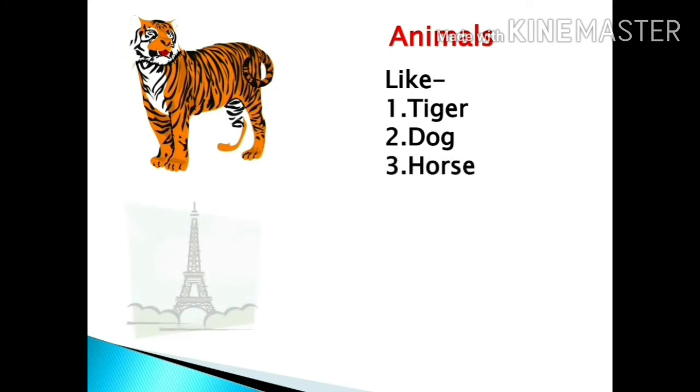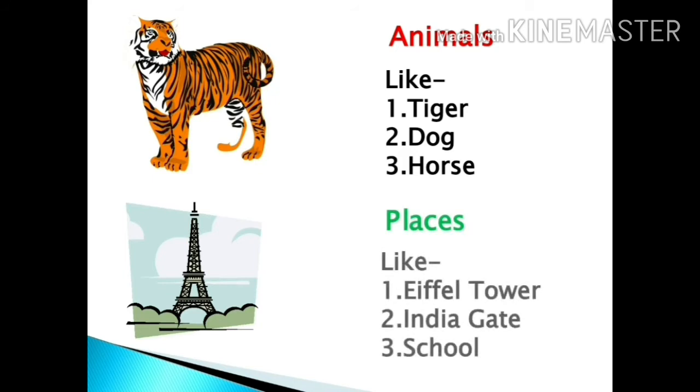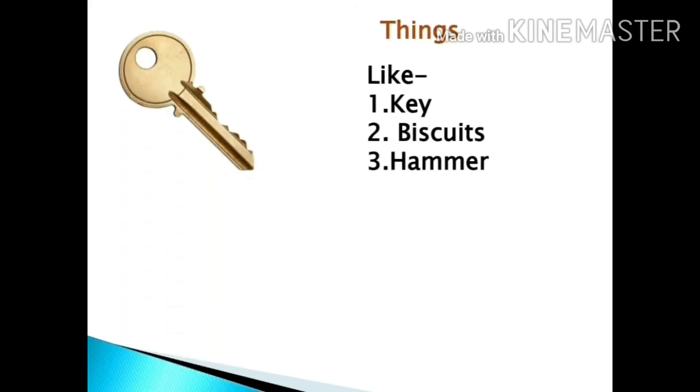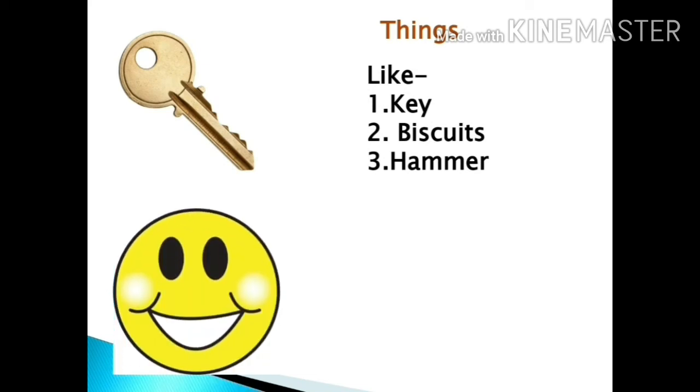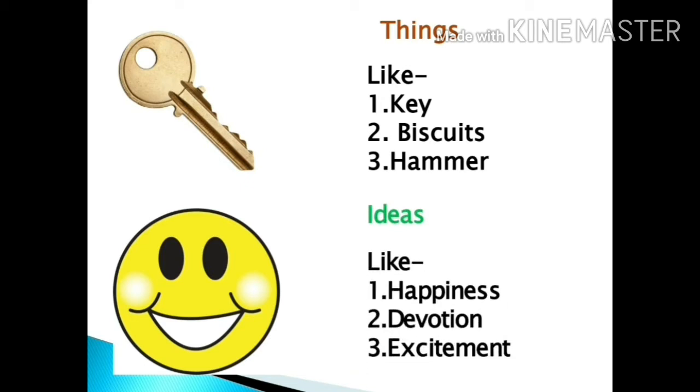It can also be the name of places like Eiffel Tower, India Gate, school. Also, it can be the name of things like key, biscuits, hammer. Also, name of ideas such as happiness, devotion, excitement.